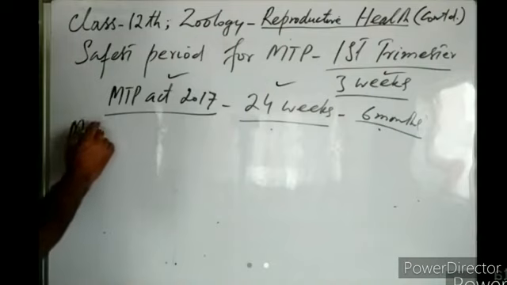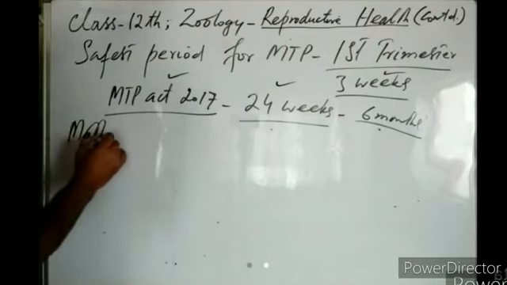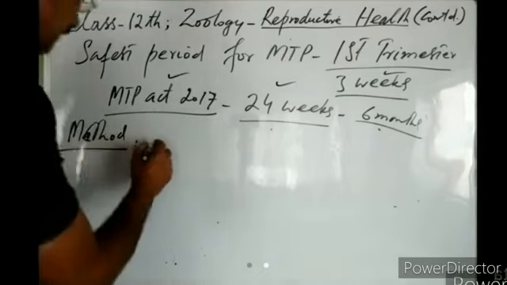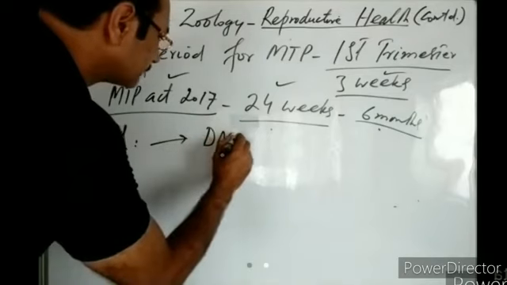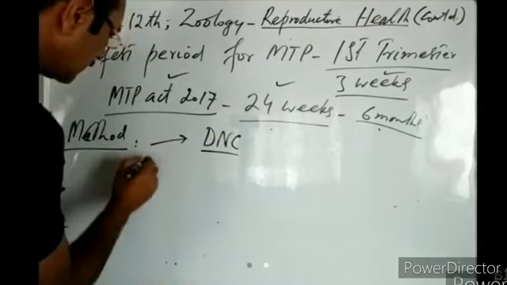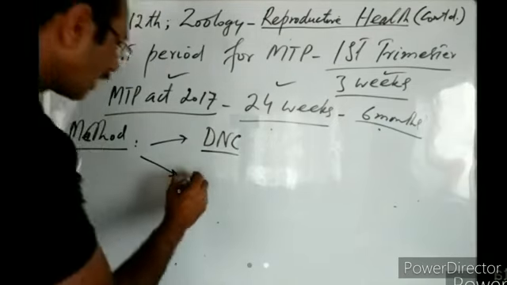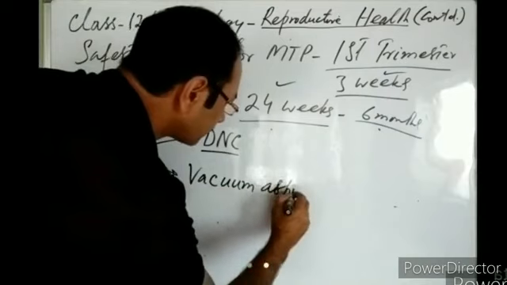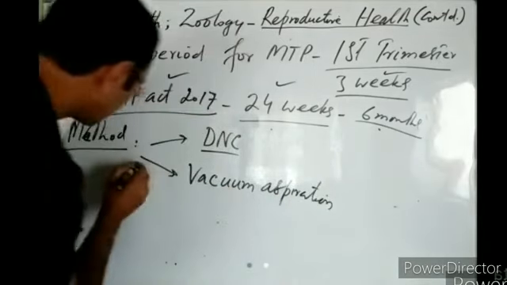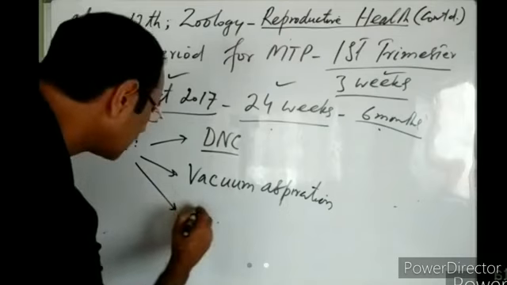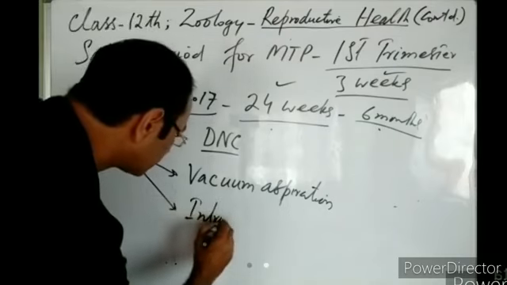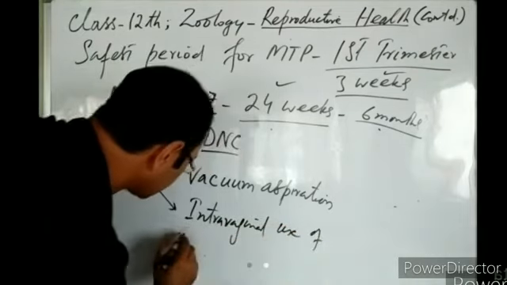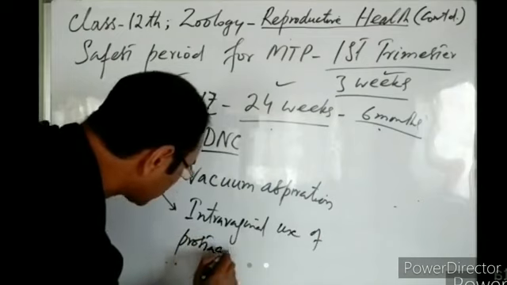Method of abortion. This abortion is carried out by three methods. One is known as DNC. Another is known as vacuum aspiration. And another method for carrying out abortion is intravaginal use of prostaglandins.